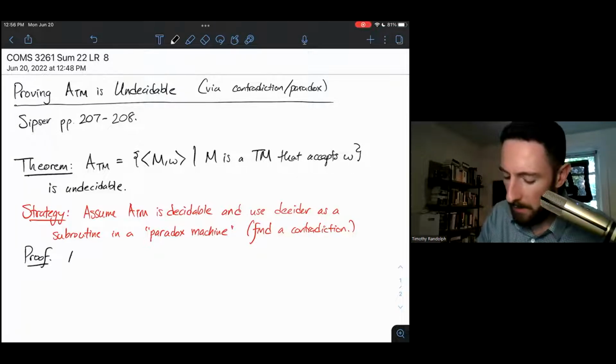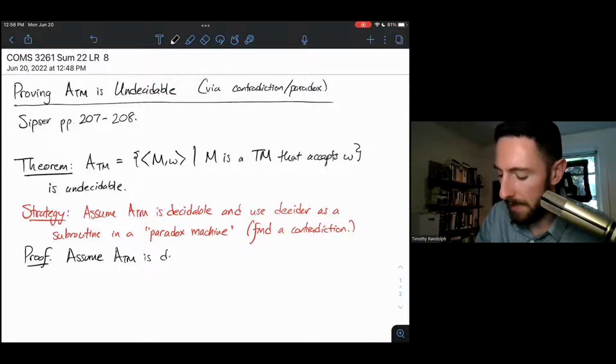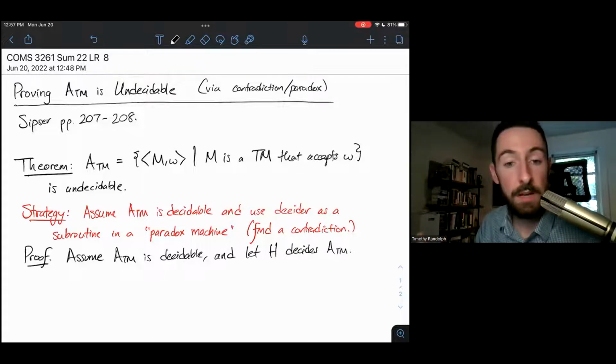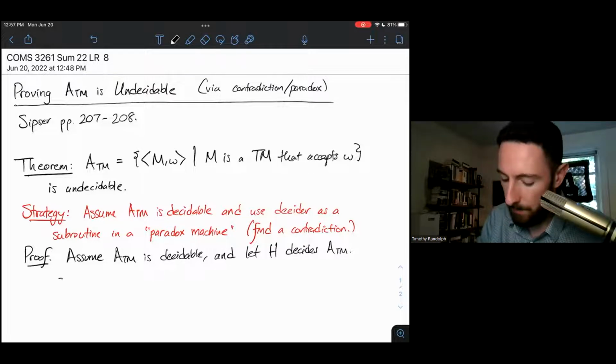So I'll write my assumption formally. I'll assume ATM is decidable, and let H be a Turing machine that decides ATM. So by the definition of decidability, H takes in a string and it accepts if the string has the format above and rejects if it doesn't.